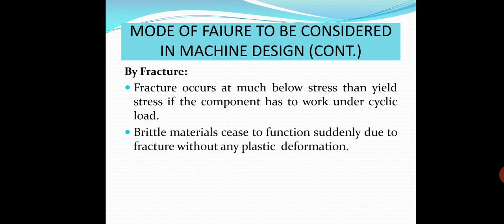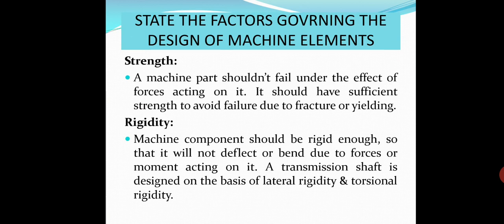So fracture occurs at much below stress than yield stress if the component is under cyclic load. Fatigue failure occurs below yield stress, and brittle material ceases to function suddenly due to fracture without showing any plastic deformation.